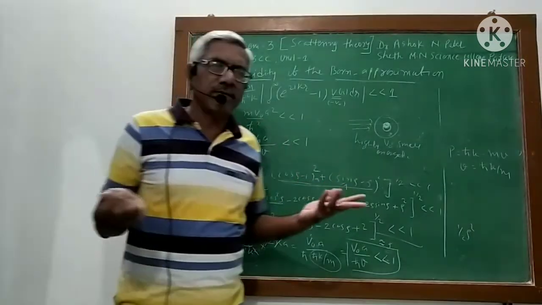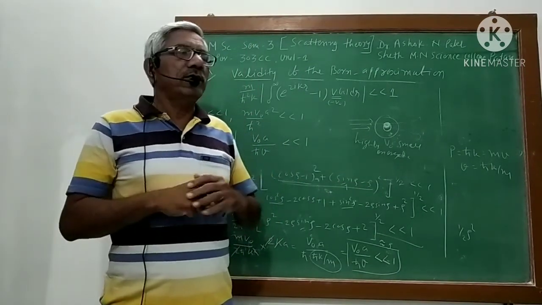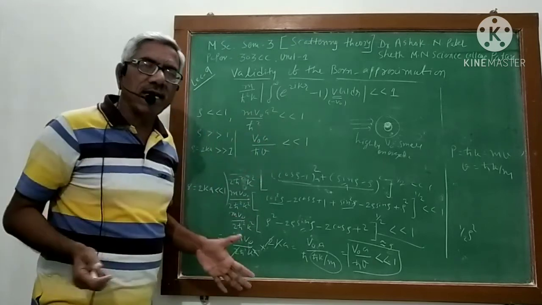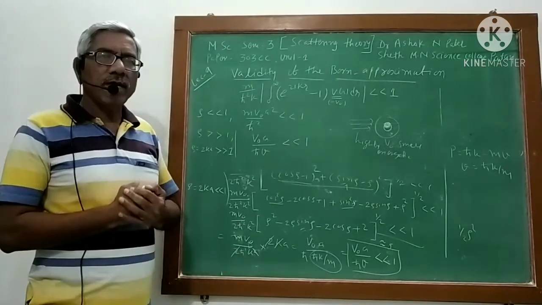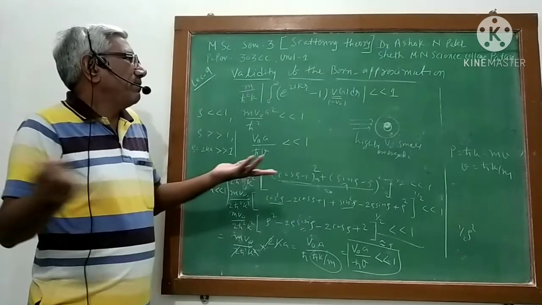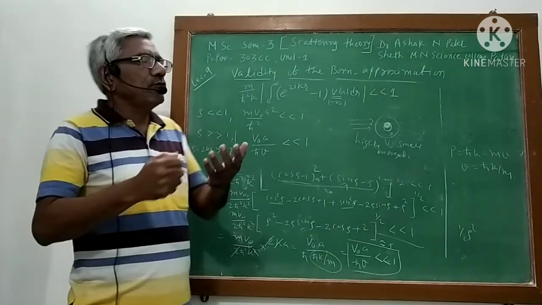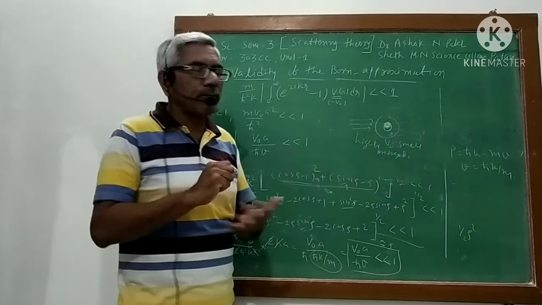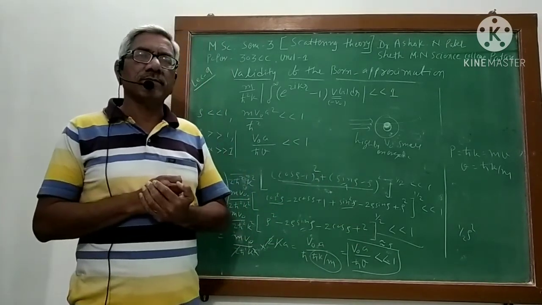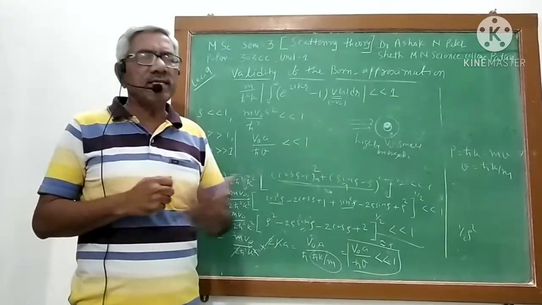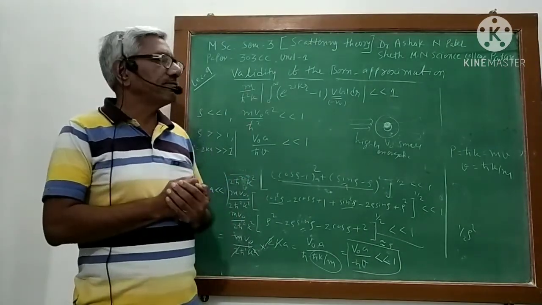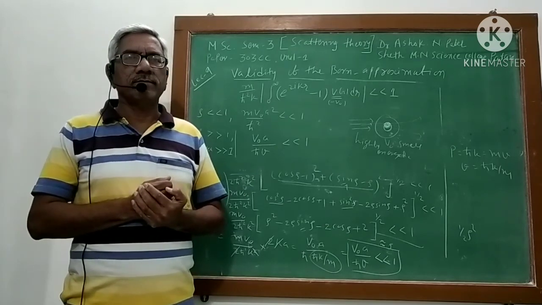In many other cases, for other potentials also, you can get the appropriate condition like that. Okay. So I think you might have understood it, and in the exam it may ask you to explain the validity of the Born approximation in case of a square potential. Okay. Other problems are there that I have given in my notes. You can refer to them. Okay. Thank you.